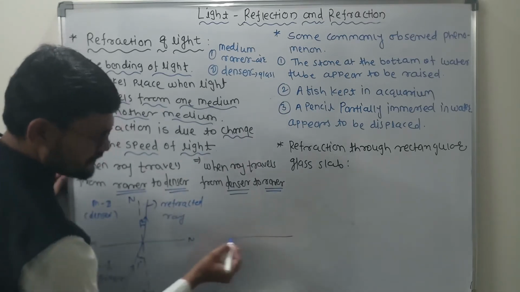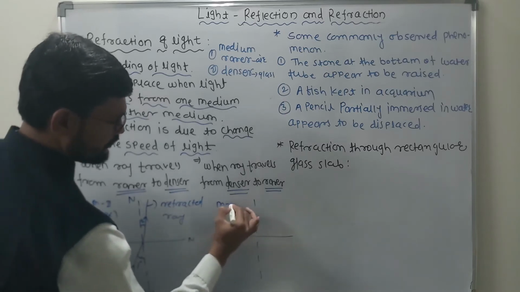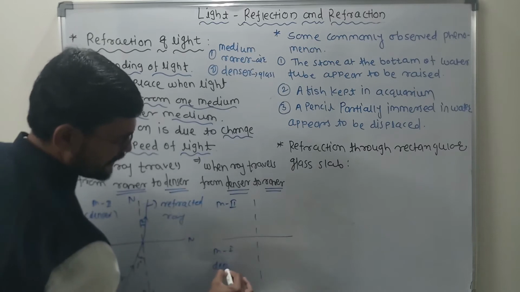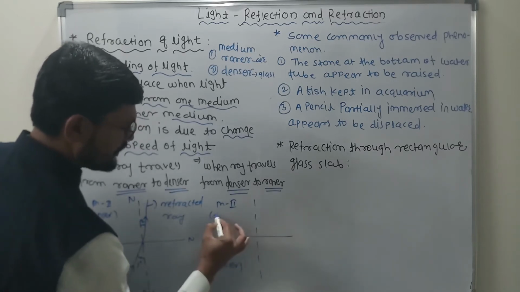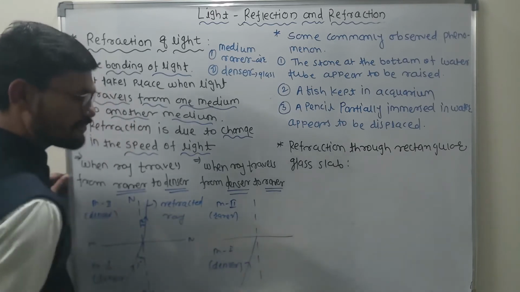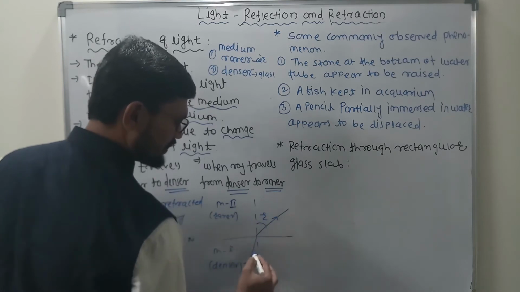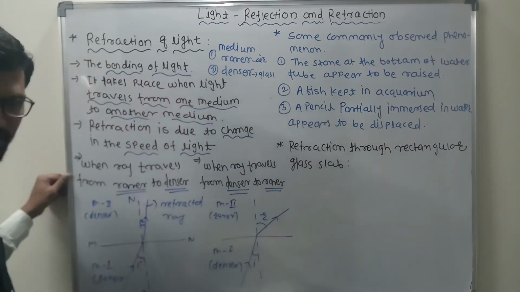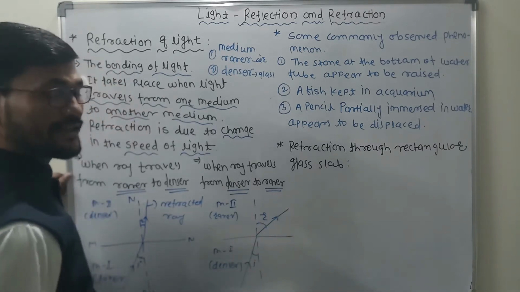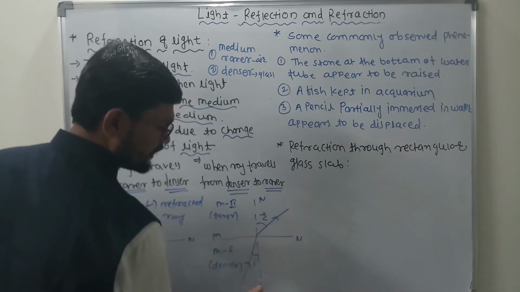So this is the interface. This is the normal. Clear? This one is medium 2 and this one is medium 1. Now this medium must be denser and this medium must be rarer. When light travels from the denser medium to the rarer medium, it bends away from the normal. This is the angle of refraction, this is the angle of incidence. This is the interface, and this one is the normal.